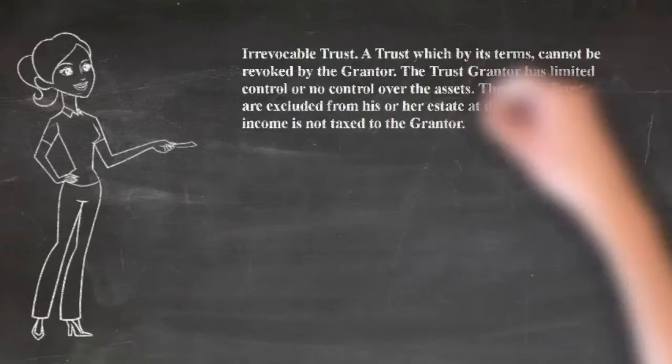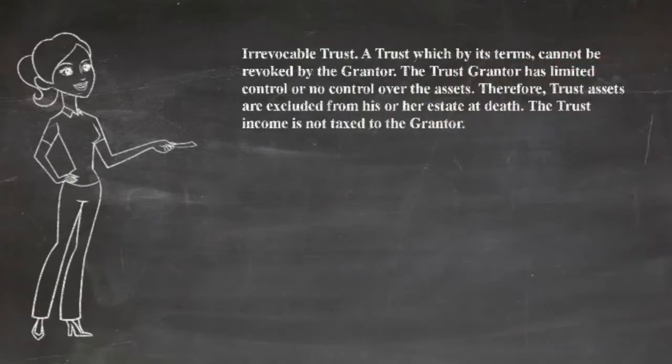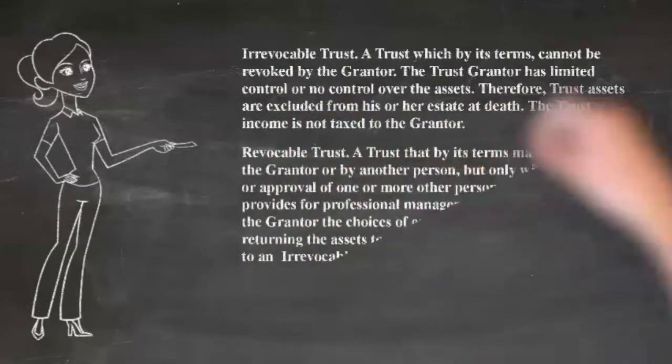How does a trust work? There are two types of trust, revocable and irrevocable. Addison? Irrevocable trust. A trust which by its terms cannot be revoked by the grantor. The trust grantor has limited control or no control over the assets. Therefore, trust assets are excluded from his or her estate at death. The trust income is not taxed to the grantor.